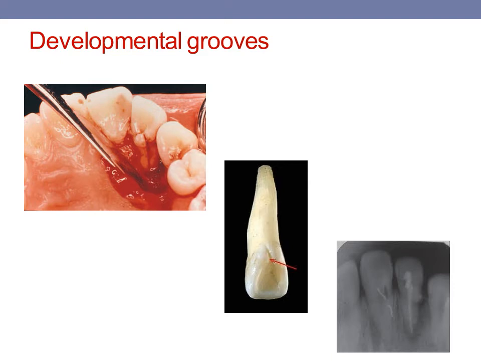Now if we are planning to treat these types of grooves, it is very important to note that only doing scaling and root planing will not suffice. A surgical approach is very much necessary, and then placing a bone substitute is necessary. Apart from that, even management of the overlying soft tissue is very important.